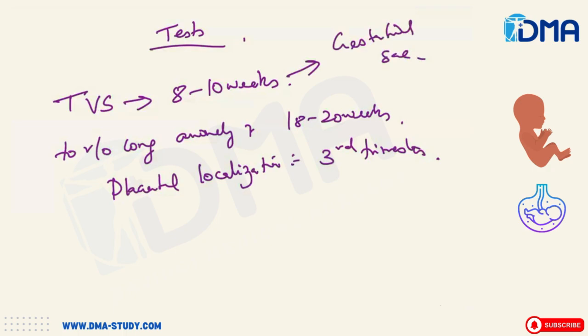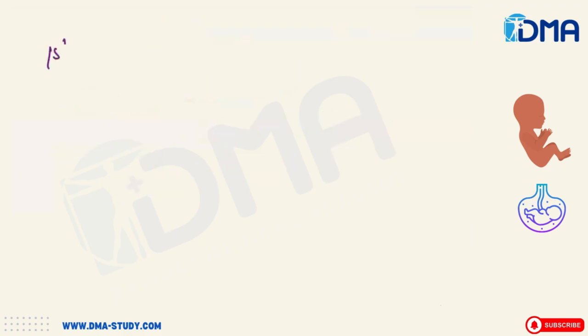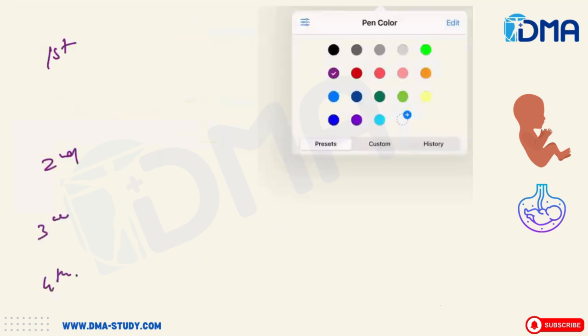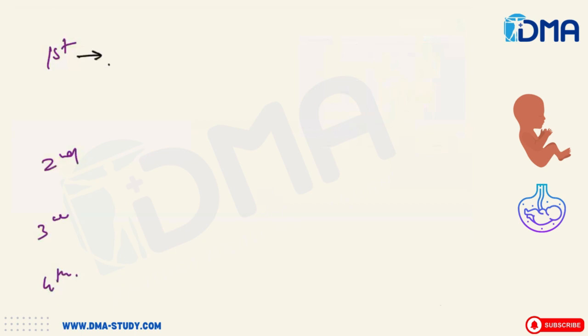Then coming to the stages of labor, you have the first stage of labor, second stage of labor, third stage of labor, and the fourth stage of labor. In this, the first stage, what will happen? It's the time of onset of true labor until the cervix is 10 centimeter dilated.